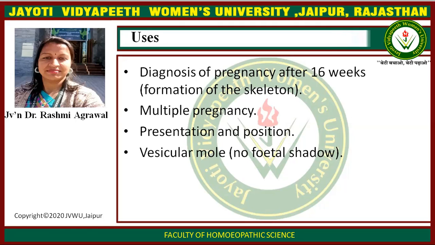Vesicular mole. You know about the vesicular mole. What is vesicular mole? Vesicular mole is also the hydatidiform mole. In that condition, there is no formation of the fetus, but instead grape-like structures are formed in the uterus. So there is no fetal formation, and if there is no fetal formation, there is no fetal shadow. Only grape-like or balloon-like structures are seen in that condition.